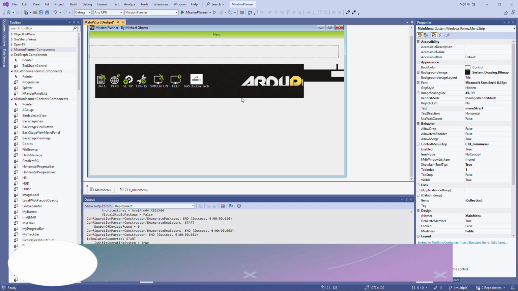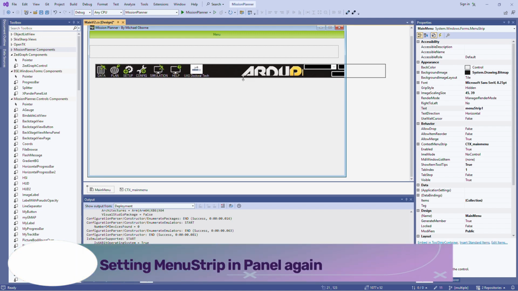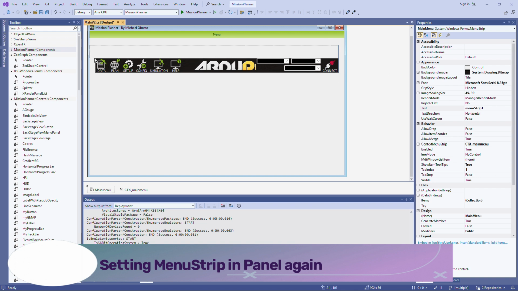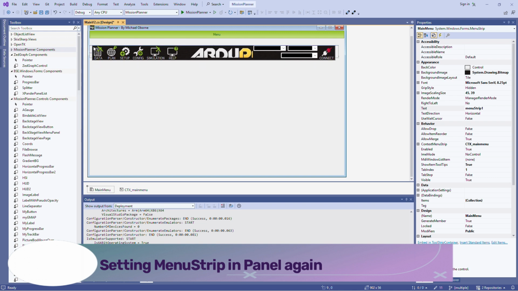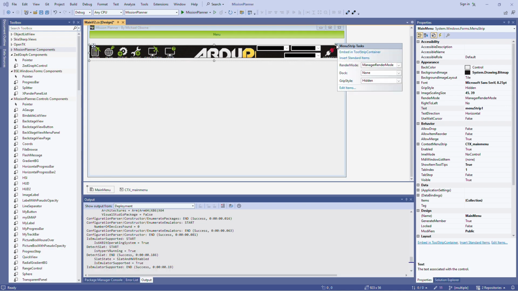After adjusting the properties as you require, after adding the button, just adjust the menu strip back into the panel and select the docking property field, so it will automatically adjust with the panel properties. After placing it carefully, we are going to compile the Mission Planner.